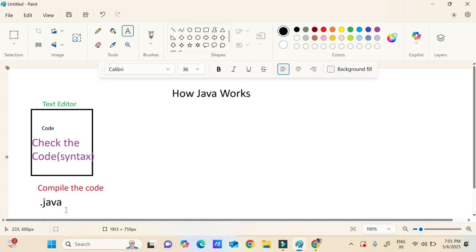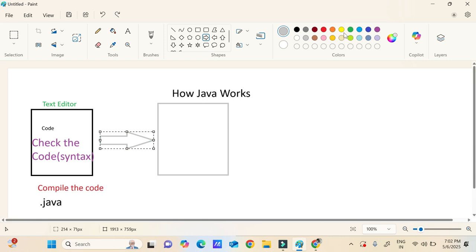If it has the .java extension, our JDK, we have installed the JDK software, right? You can go to the channel and check, we have installed the JDK. That JDK will help us compile this code. If it is a .java file, it will check the syntax and all. If the syntax is all correct, the compiler will tell us, hey boss, the code is ready, you have written it perfectly, I am ready to execute. And not only telling that, it will create one file.